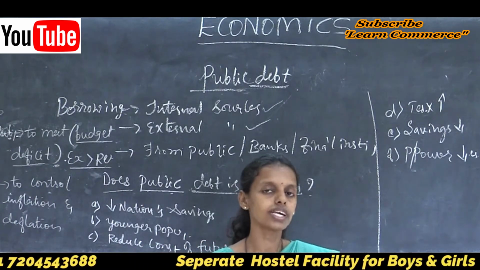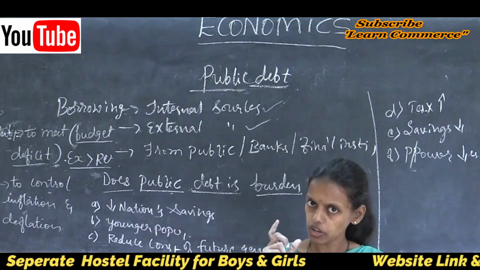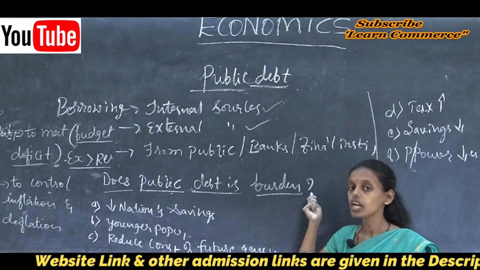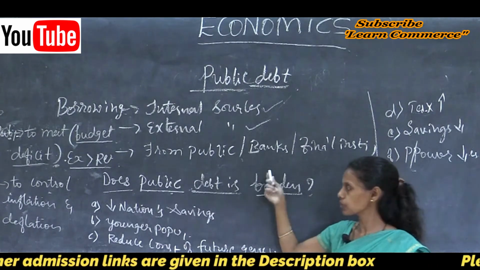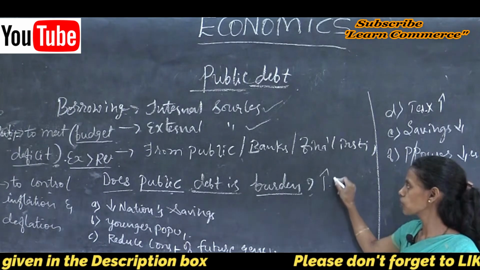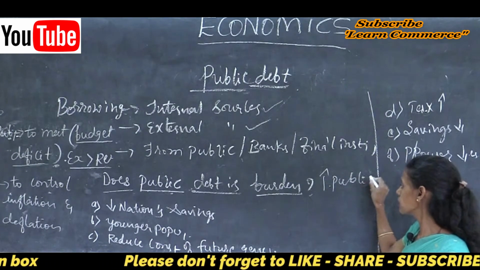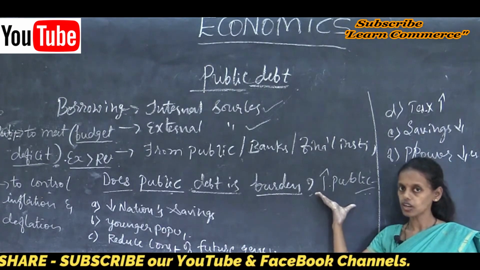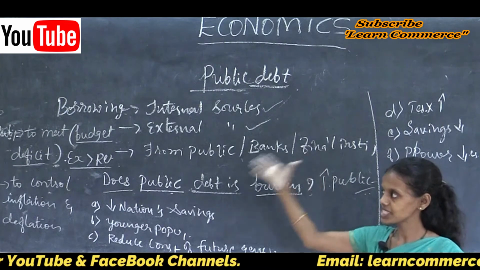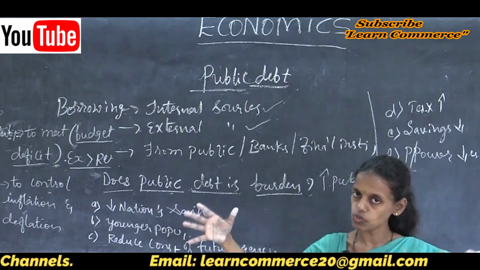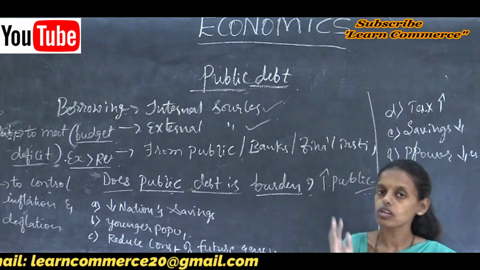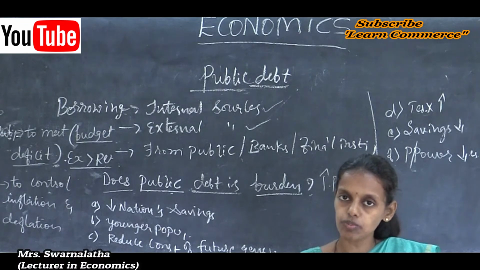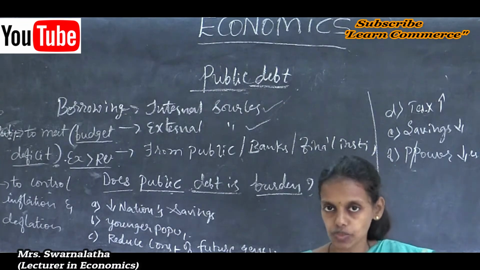Even though it is a burden and a hurdle for economic growth and increasing GDP, in many cases the government goes for public debt. Why? Because in India, the budget is always a deficit budget. Our expenditure is more than our revenue because of problems like the huge population. To meet the general needs of the people, it is essential to increase the expenditure.